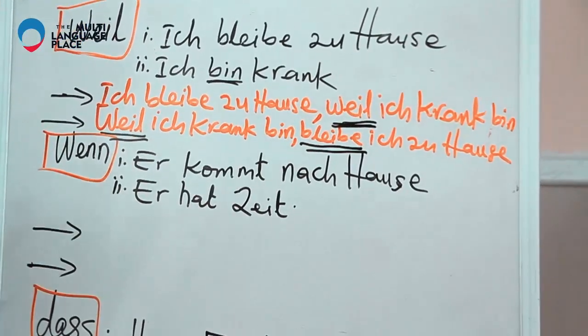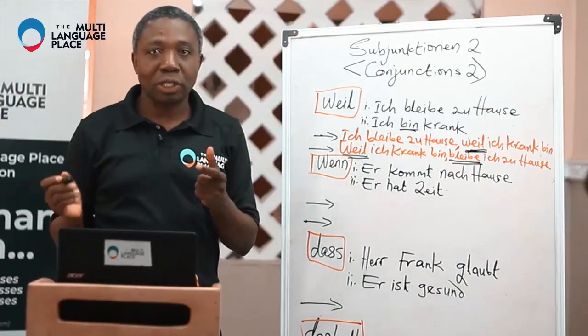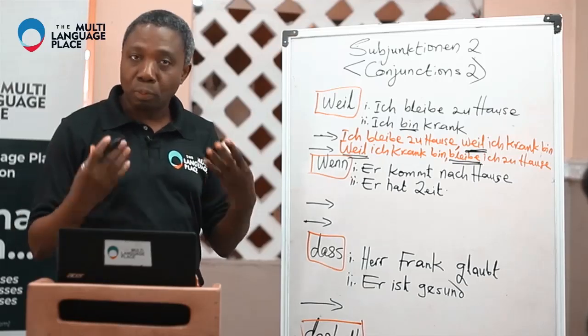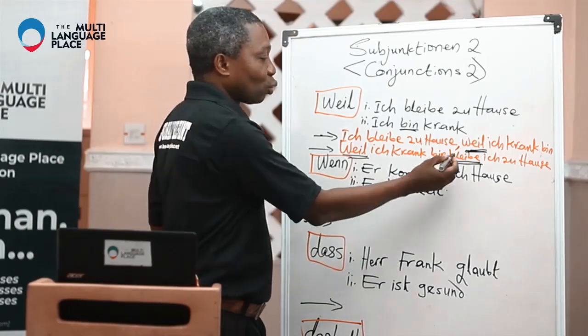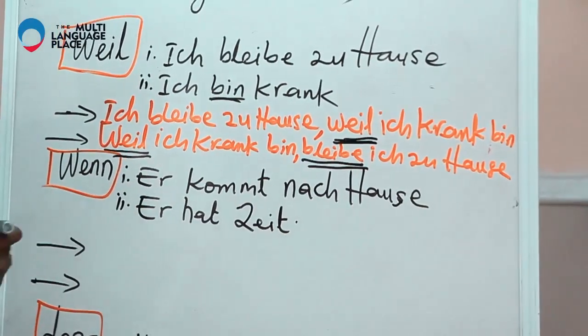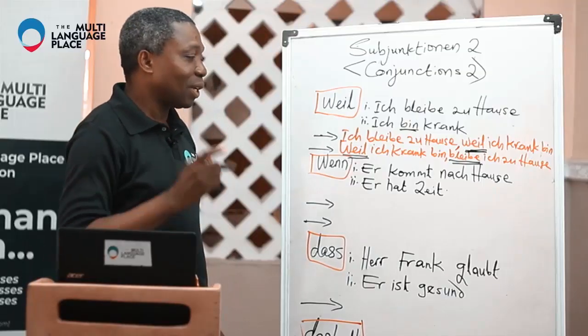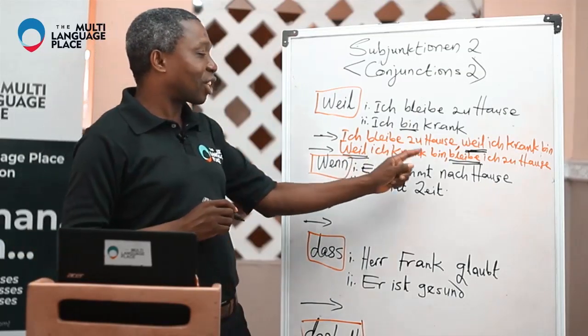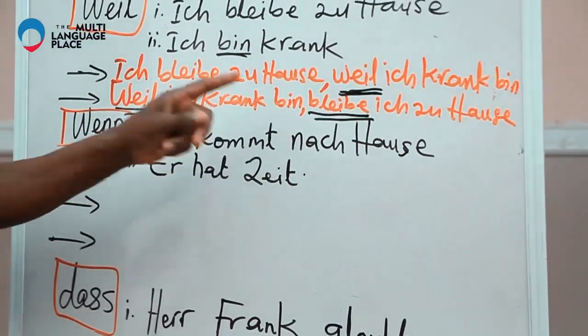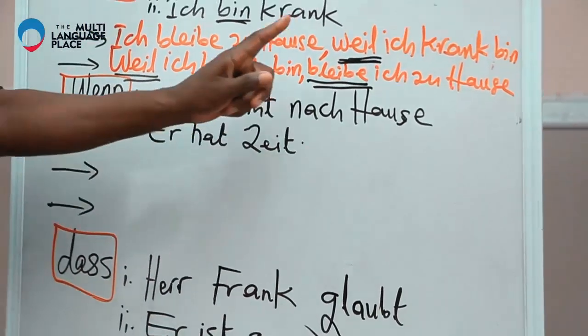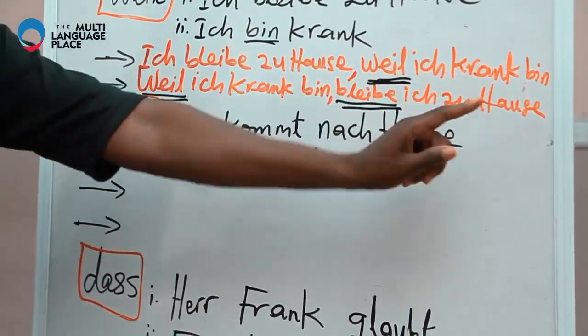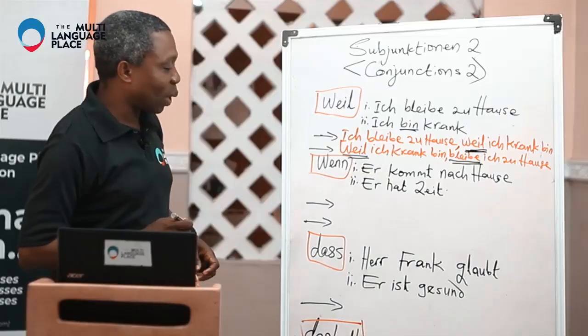Please, let's note that. And not only that, there's another thing we have talked about, the use of punctuation marks. When you see two verbs meeting, they must be separated with a comma. Okay? We'll still talk more about that. So, weil ich krank bin, the verb is at the end of the first sentence. Bleibe ich zu Hause. Let's go to the next one.